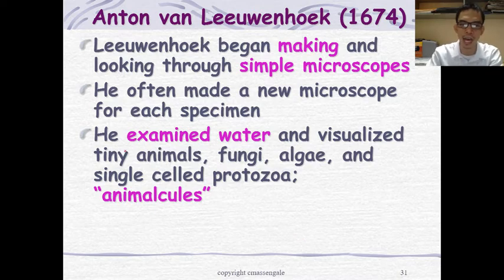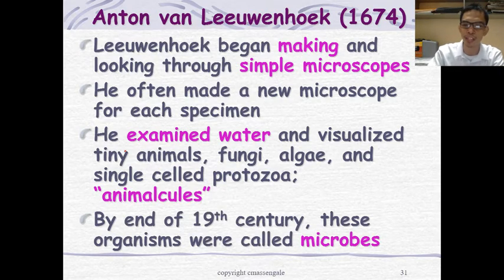He called them animalcules, animals plus molecules, something like that. By the end of the 19th century, these organisms were called microbes. Regardless of whether they are tiny animals, fungi, etc., as long as they live in water, these are called microbes, because they are too small to see.